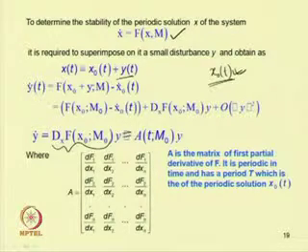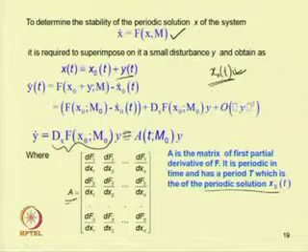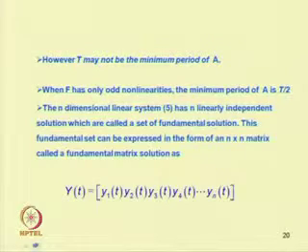A is the matrix of first partial derivatives of f. One can see that this is periodic in time and has a period T, which is the period of the periodic solution x0(t).